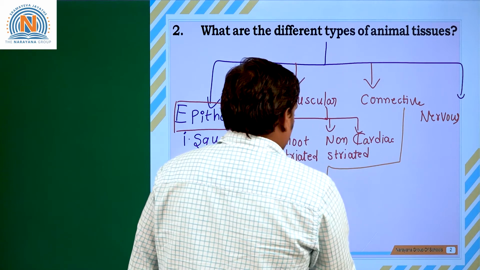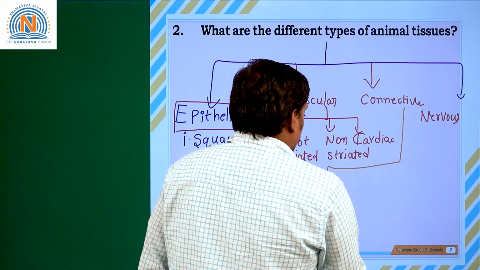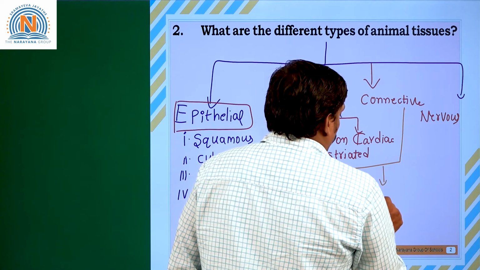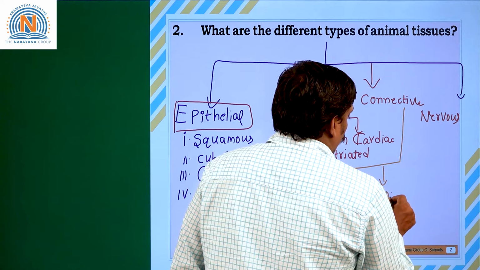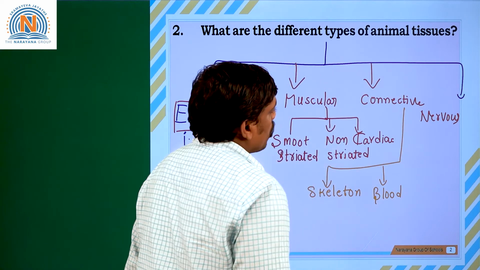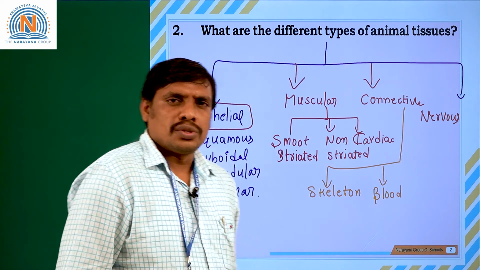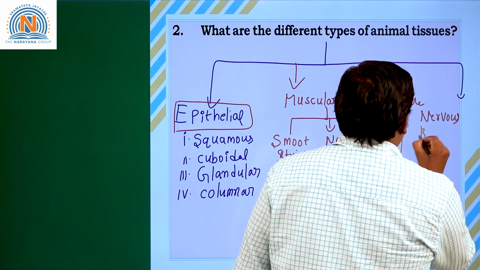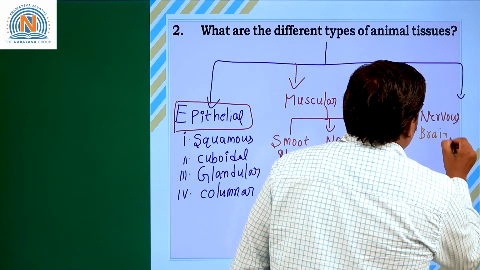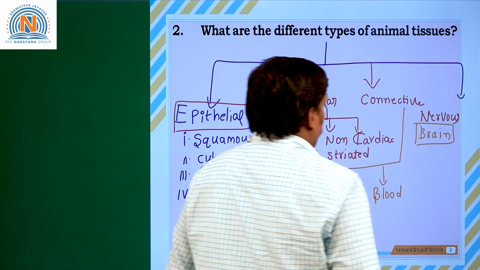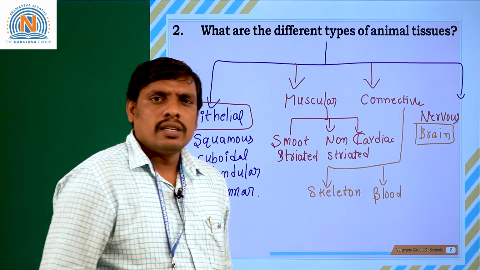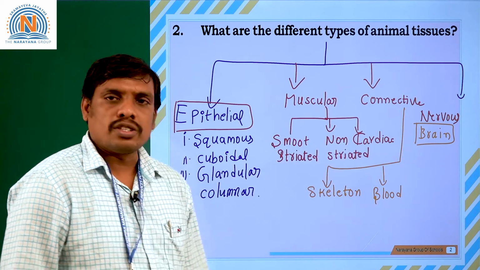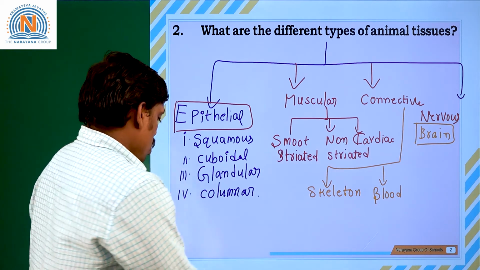The various connective tissues: the skeleton or skeleton system, which is a connective tissue, and fluid connective tissue, the blood. All these are connective tissues present in our body. Whereas nerve tissue, a specialized tissue, is seen in the brain. One more type of muscular tissue is cardiac tissue, which is only seen in the heart.